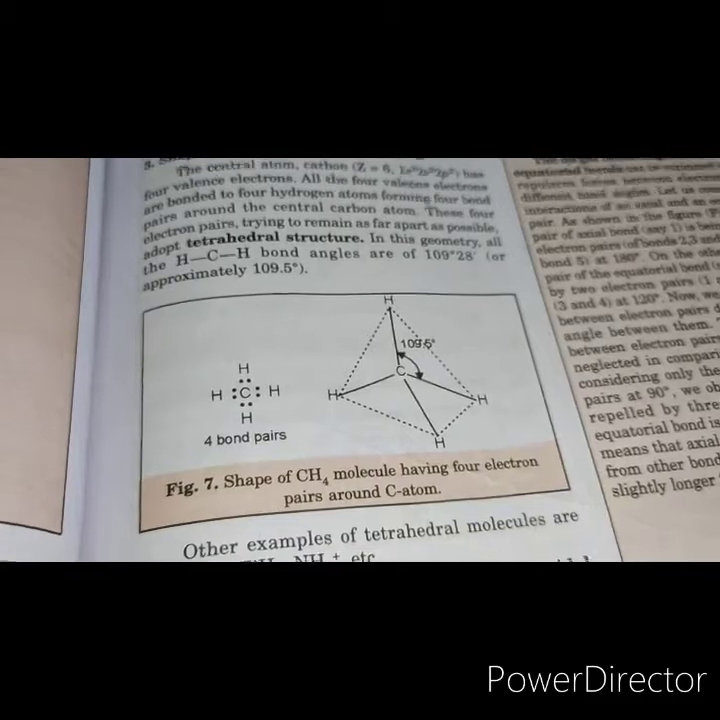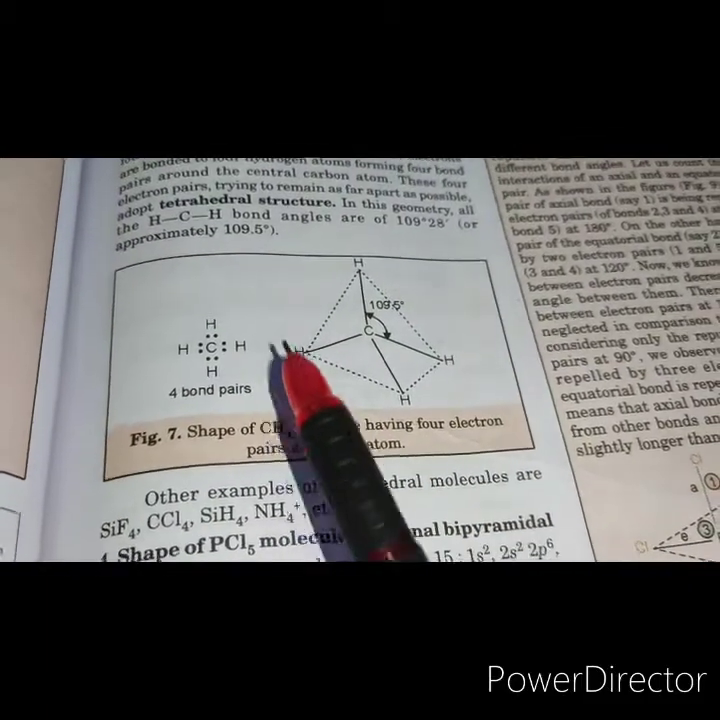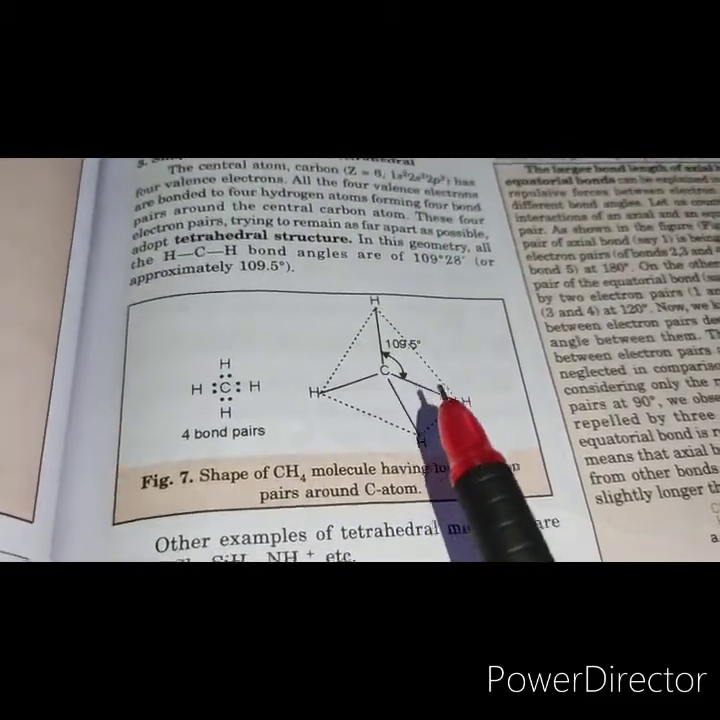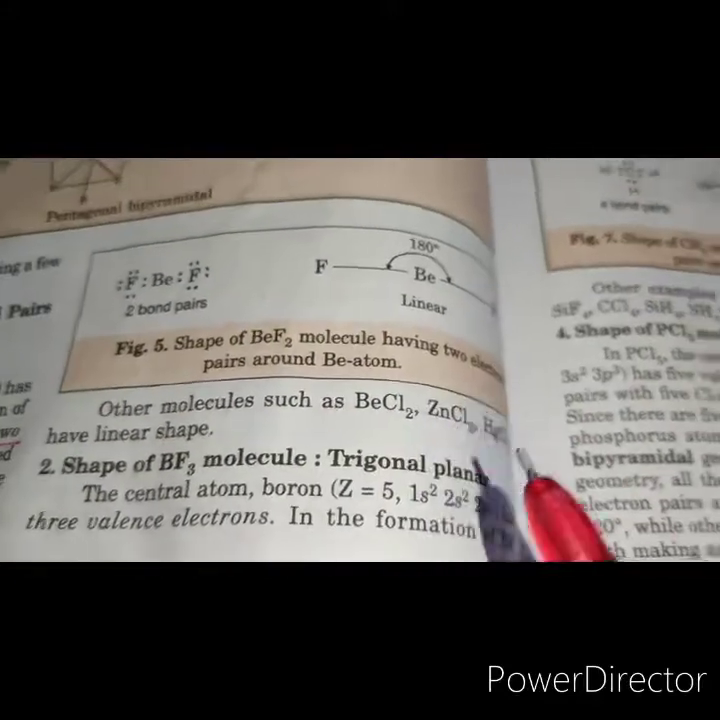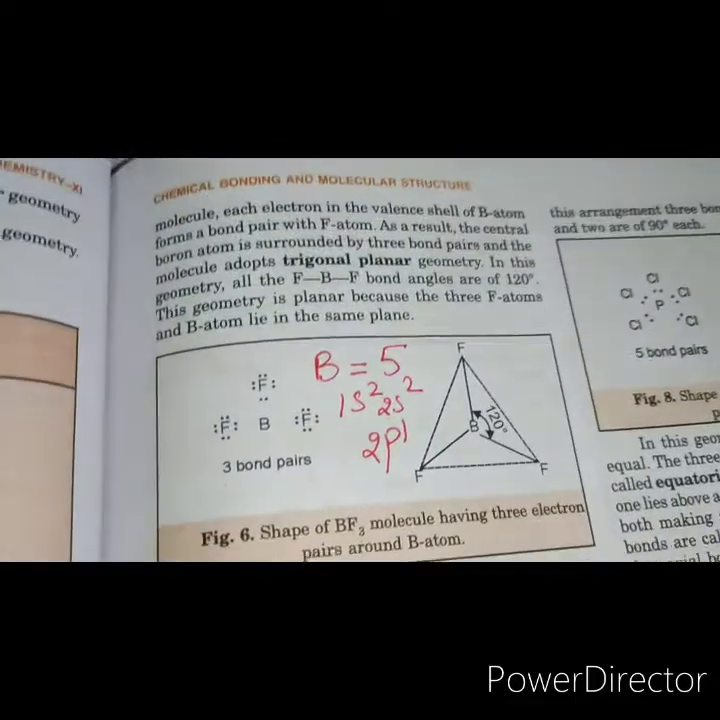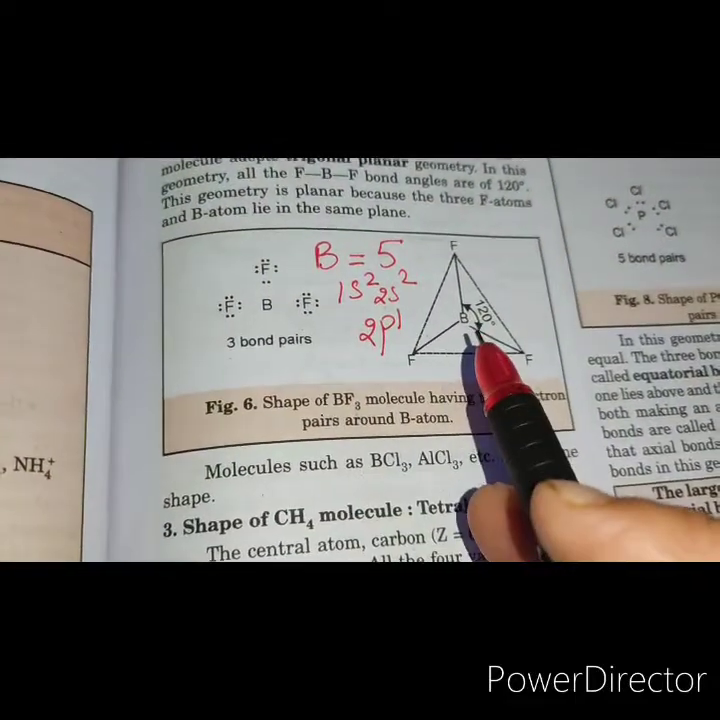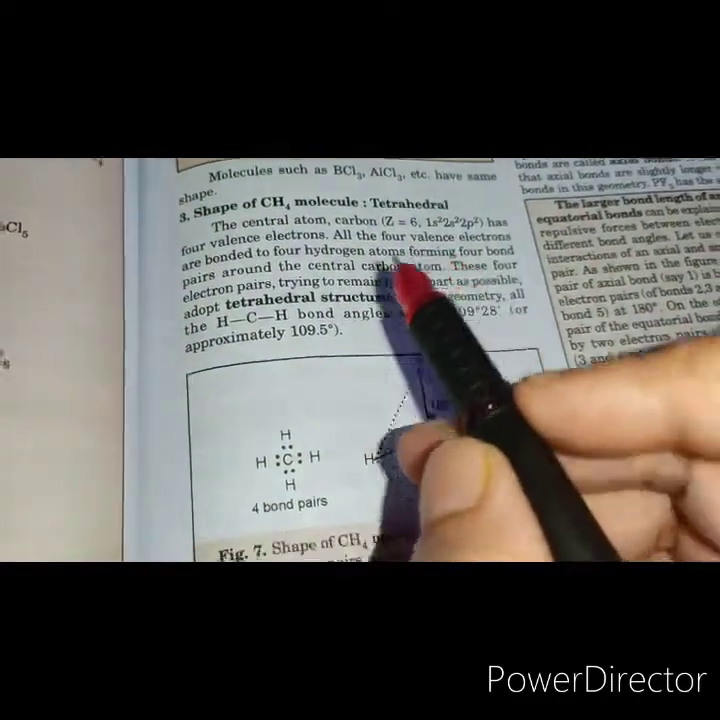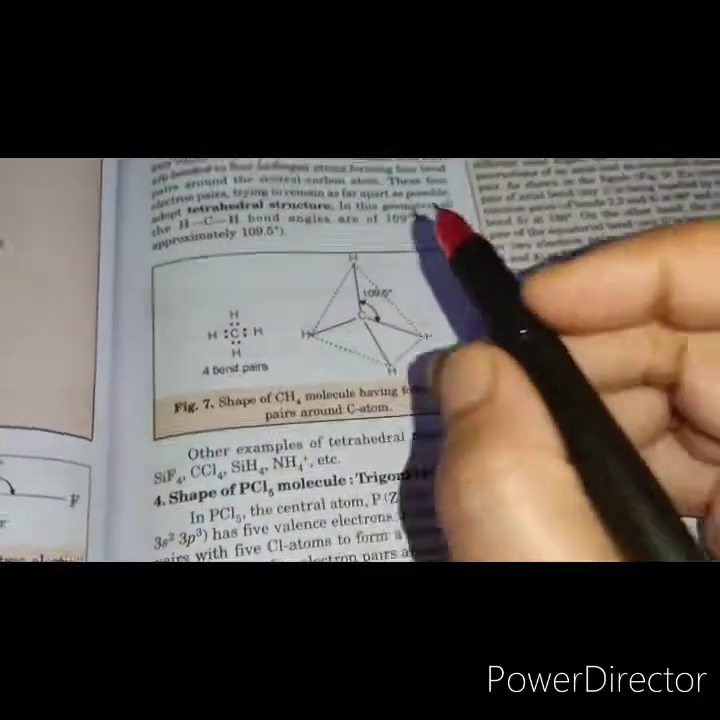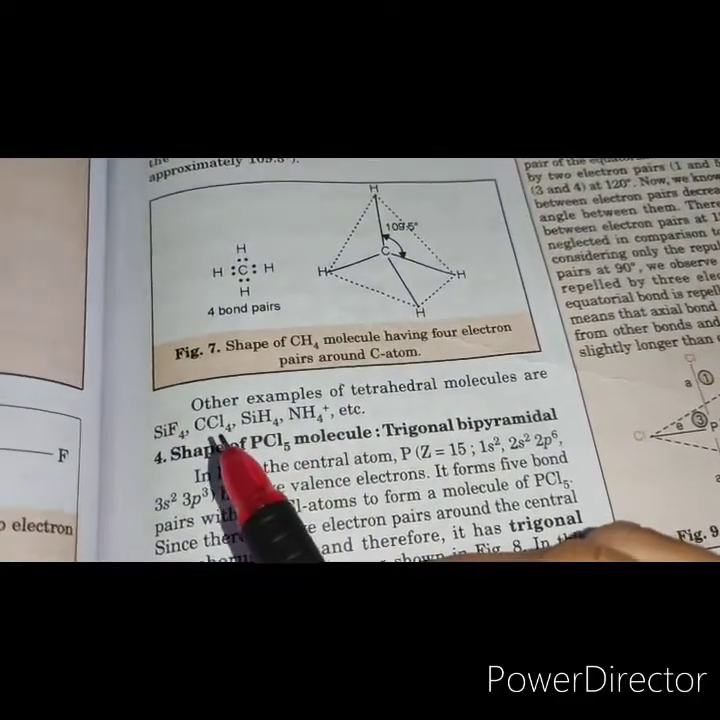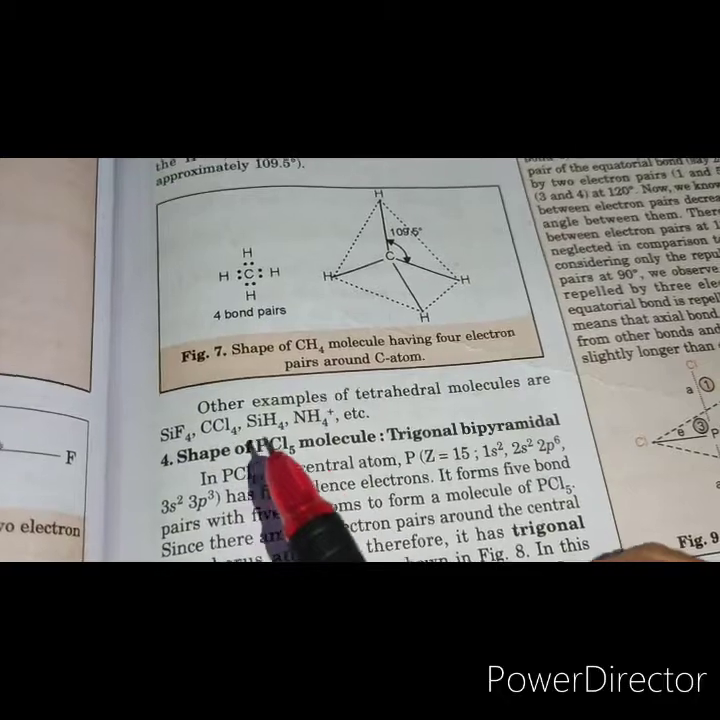Okay, so that means that when there are 4 electron pairs, the geometry adopted is tetrahedral. When there are 2 electron pairs around the central atom, the geometry adopted is linear. When there are 3 electron pairs around the central atom, the geometry adopted is trigonal planar. When there are 4 electron pairs around the central atom, the geometry adopted is tetrahedral. And such a geometry is found in carbon tetrachloride, silicon tetrafluoride, SiH4, ammonium ions, right?